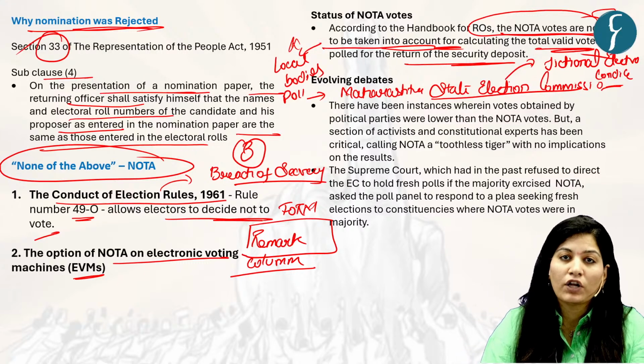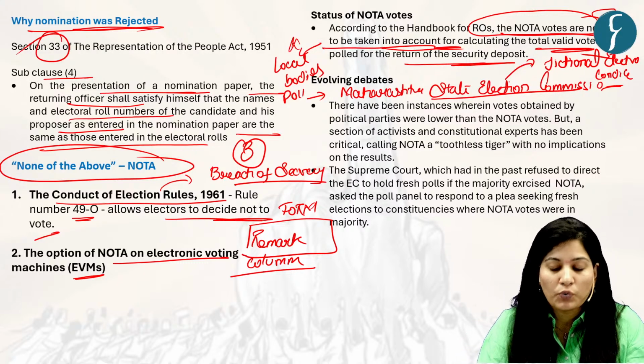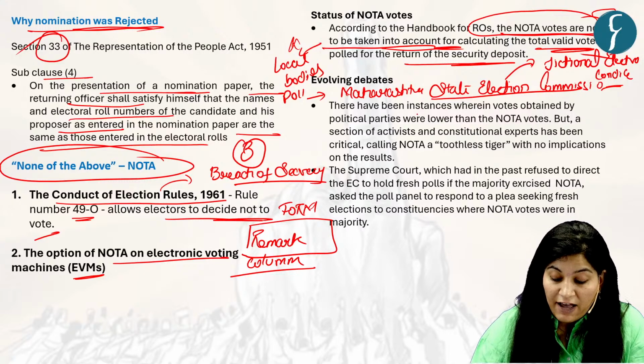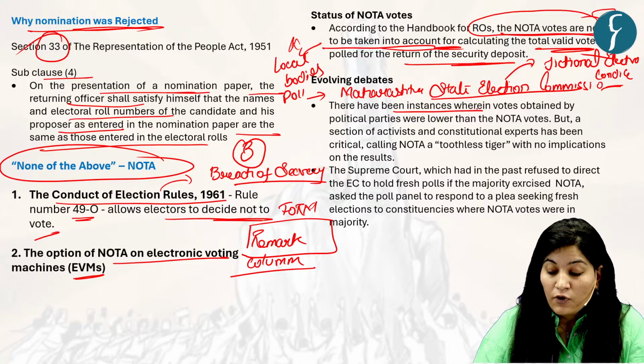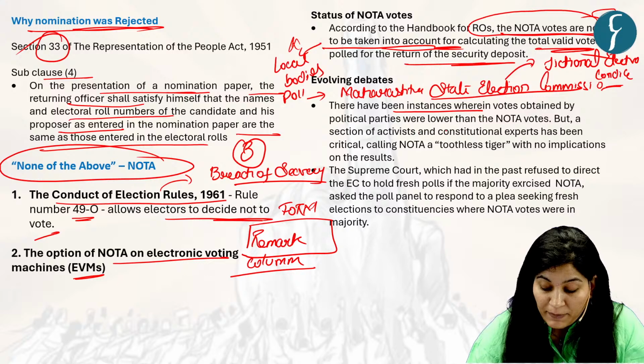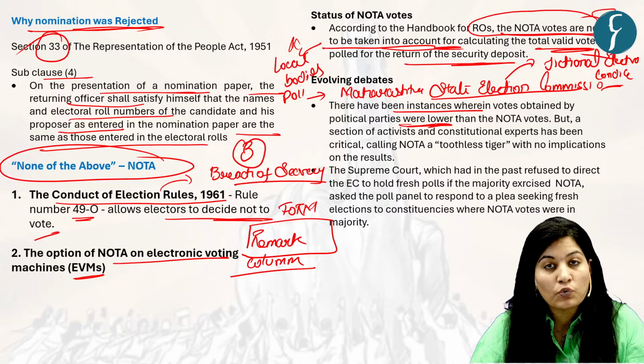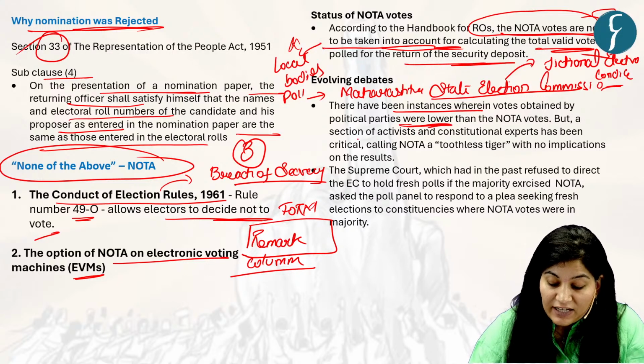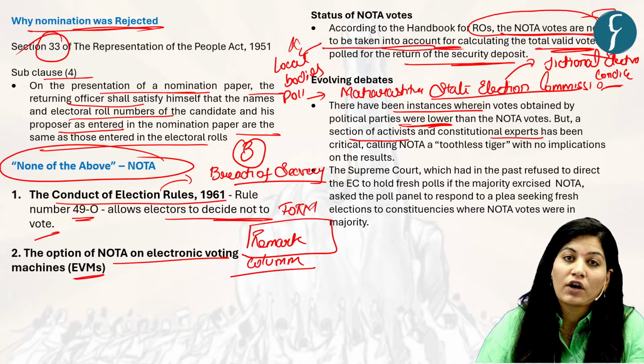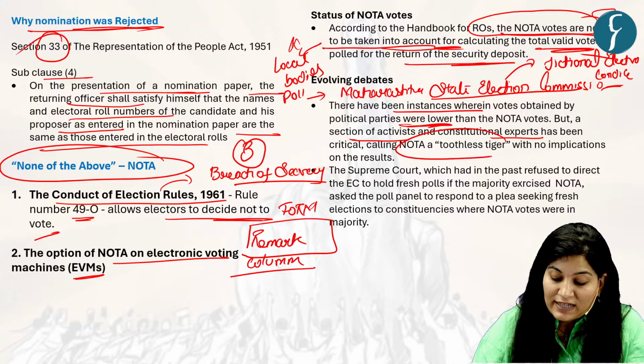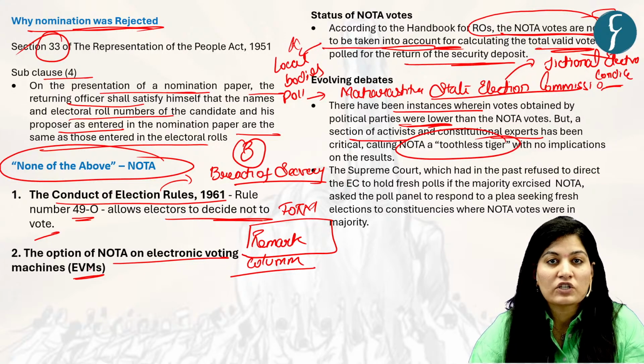Now, there is an evolving debate with respect to NOTA. There have been instances wherein votes obtained by political parties were lower than the NOTA votes. But a section of activists and constitutional experts have been critical, calling NOTA a toothless tiger with no implication or result.